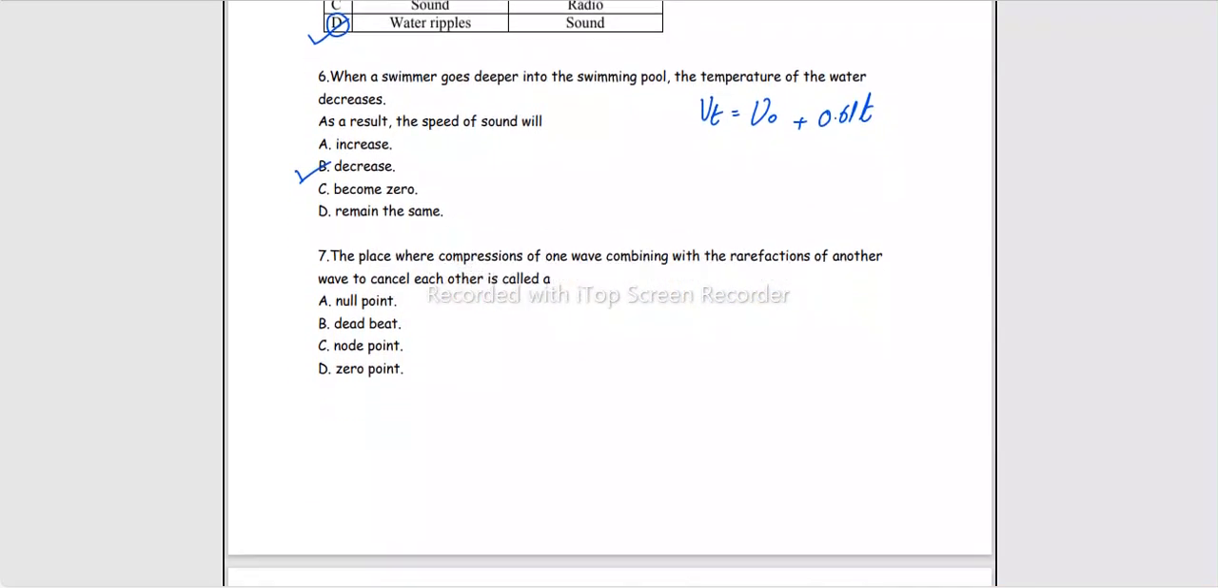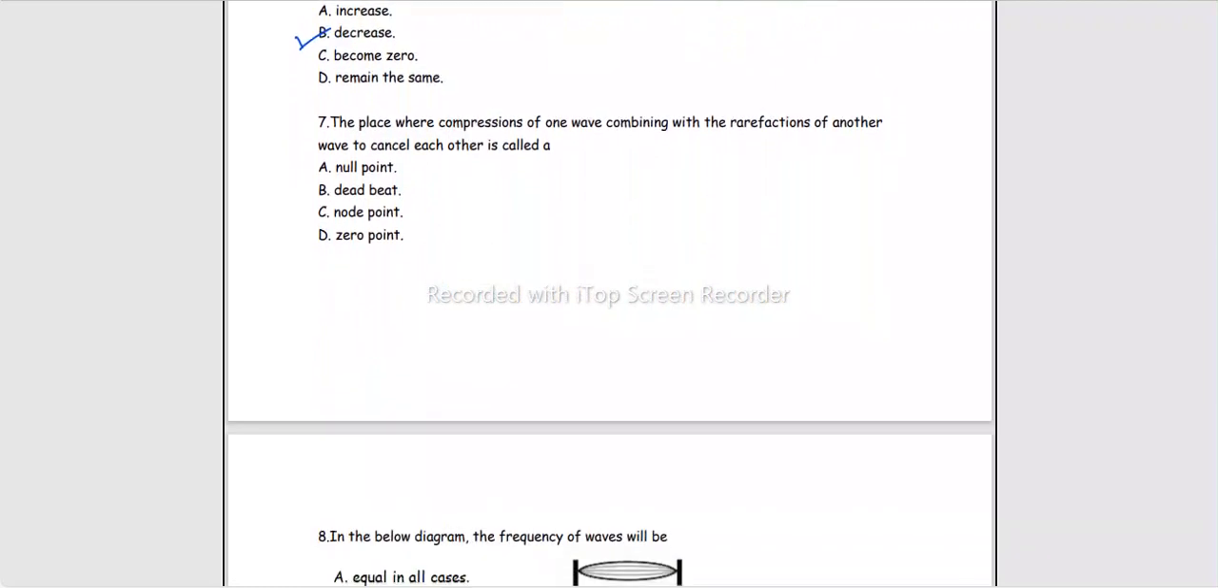Then the place where compressions of one wave combining with the rarefaction of another wave to cancel each other is called nodes. We have studied in standing waves or even in the general superposition of waves. And we say that at points जहाँ पर एक wave का crest दूसरे के trough से मिल जाए या एक का rarefaction दूसरे के compression से मिल जाए, उस point पे resultant displacement of medium particle becomes zero,